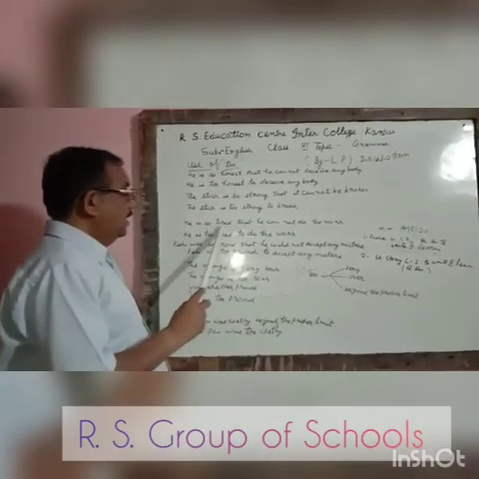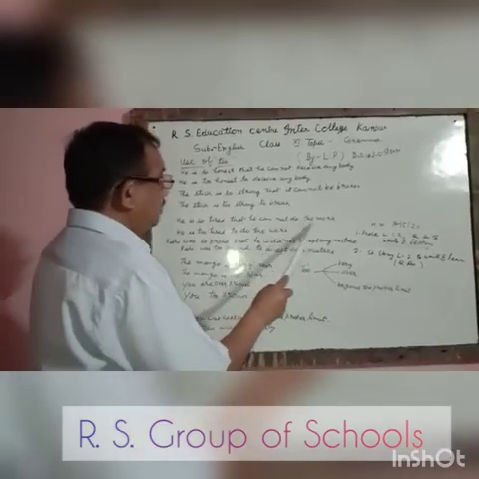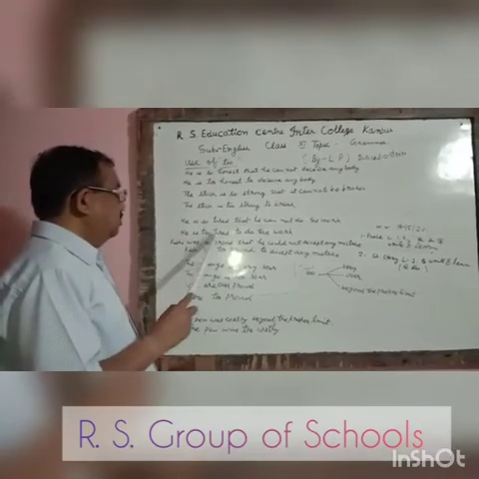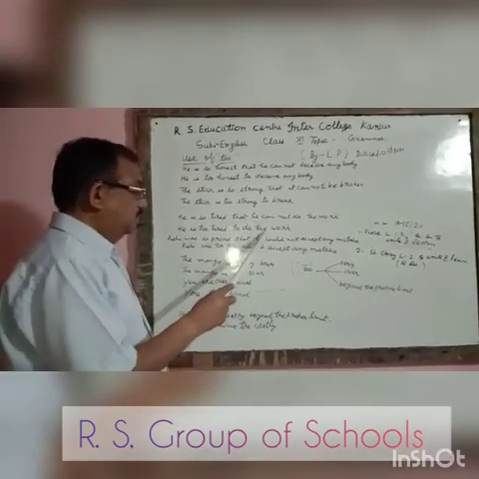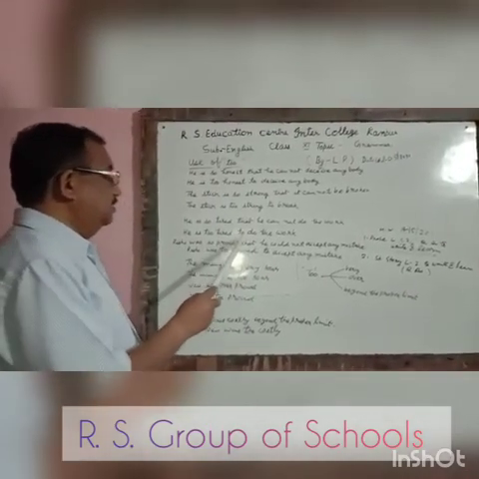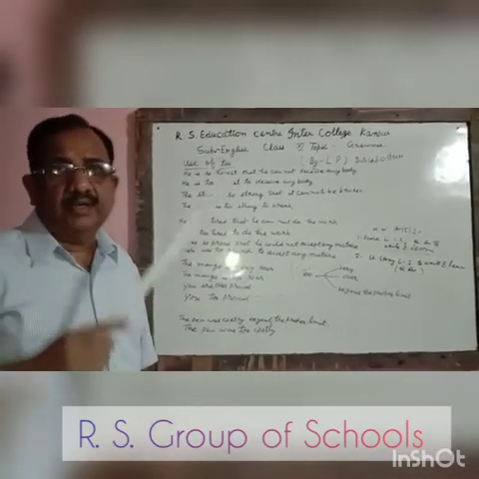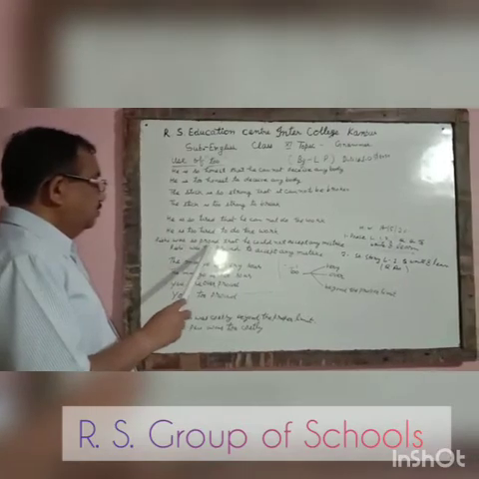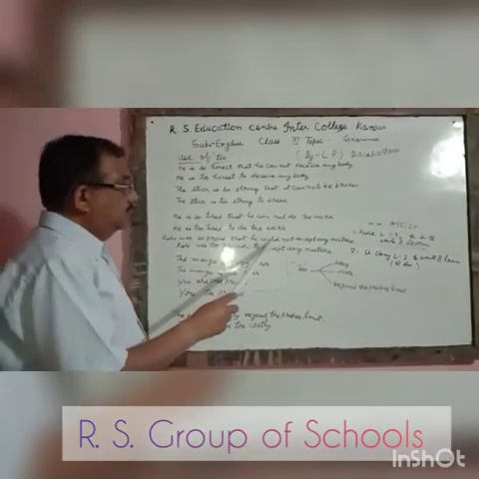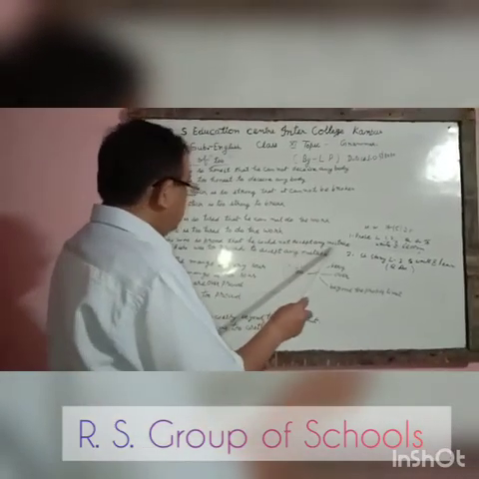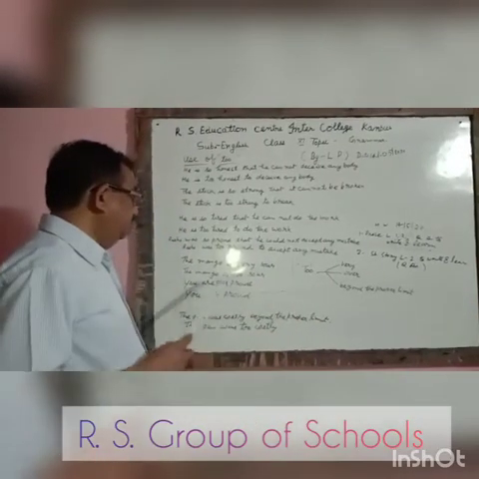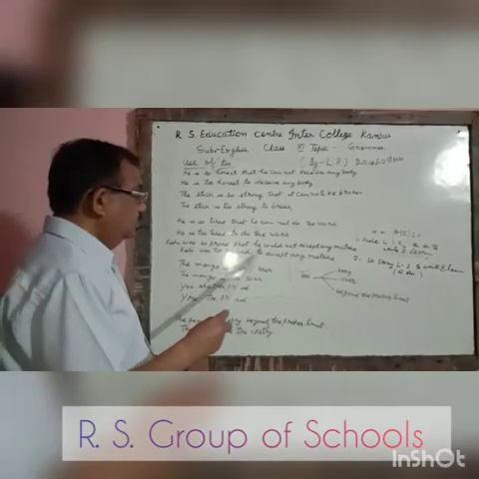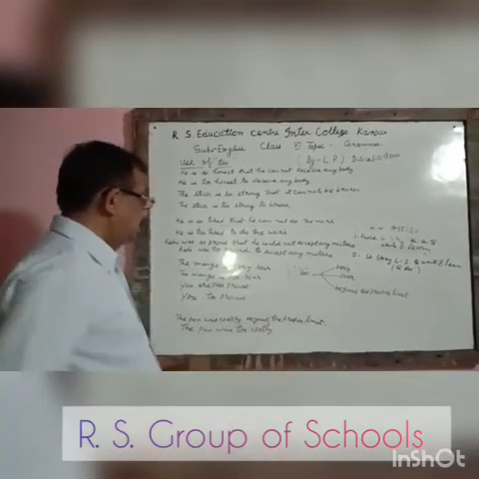"He is so tired that he cannot do the work." It will be "He is too tired to do the work." The sense is the same: he cannot do the work because he is very tired or so tired. "Rishi was so proud that he could not accept any mistake." It will be "Rishi was too proud to accept any mistake."